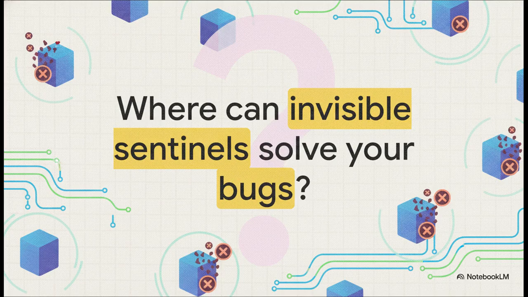So, I'll leave you with this thought-provoking question to chew on for your own projects. Where else in your code are invisible sentinels waiting to solve your overlap bugs? Whether you're writing in Haskell, Python, or JavaScript, this architecture pattern is an absolute lifesaver.